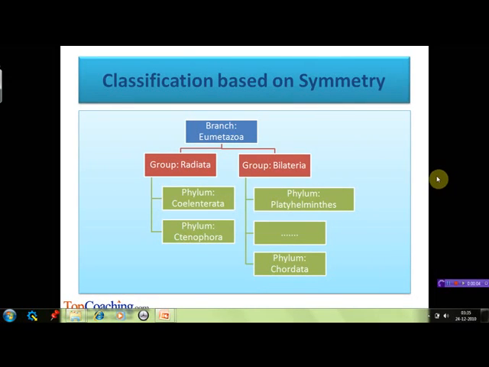Based on symmetry, Eumetazoa is further divided into two groups, Radiata and Bilateria. As the names indicate, Radiata includes those animals which are radially symmetrical. They include phyla Coelenterata and Ctenophora. Whereas the group Bilateria includes those animals which are bilaterally symmetrical. They include phylum Platyhelminthes to phylum Chordata.